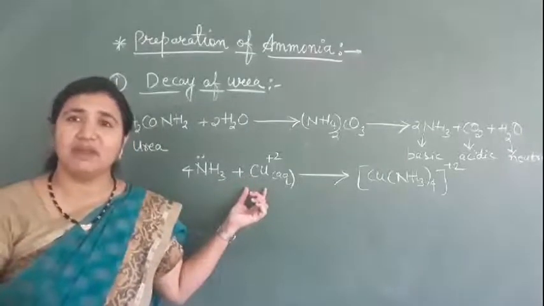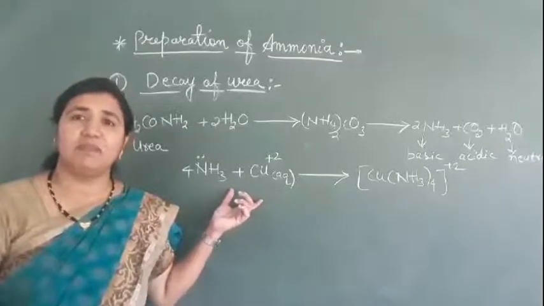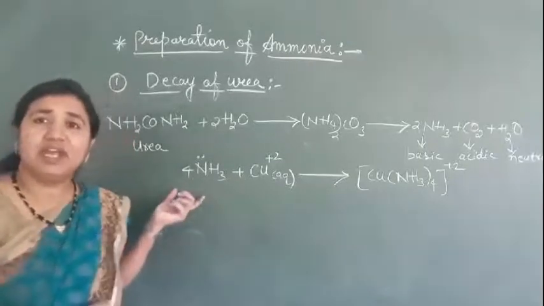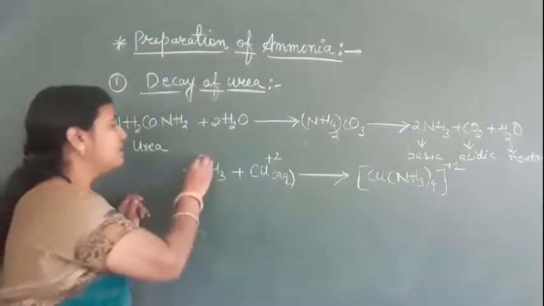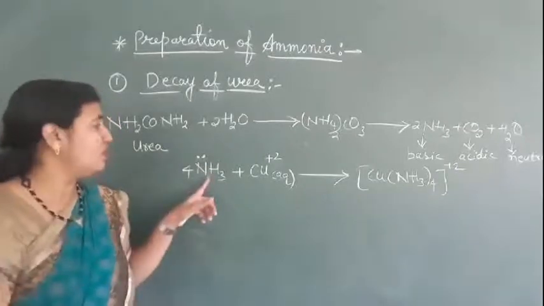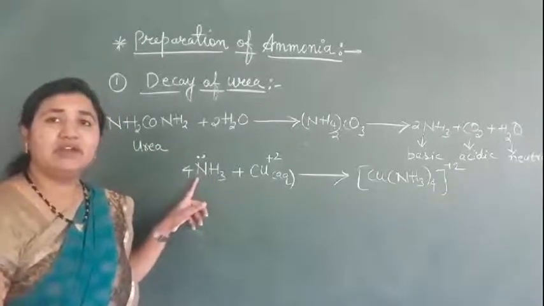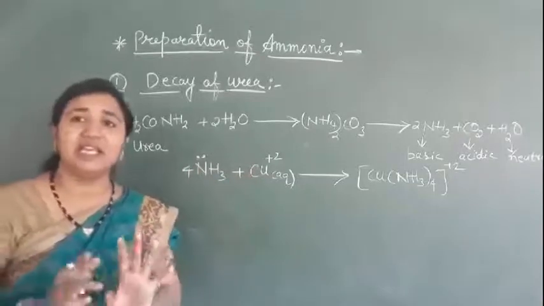This is a D block element, and as we know D block metals form complex compounds, and ammonia is a strong ligand. Why is it a ligand? Because a ligand is something which donates electrons. In ammonia, on nitrogen we have a lone pair, so it donates the electrons and acts as a ligand.